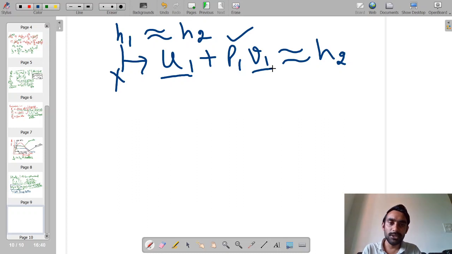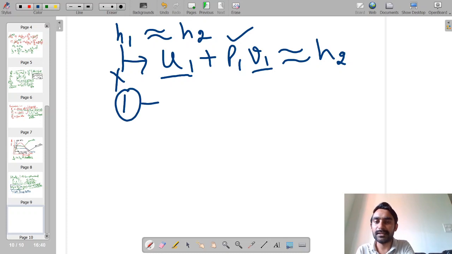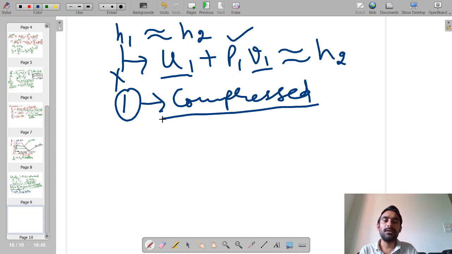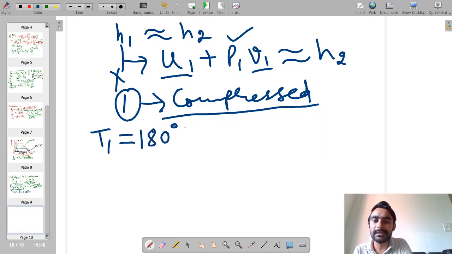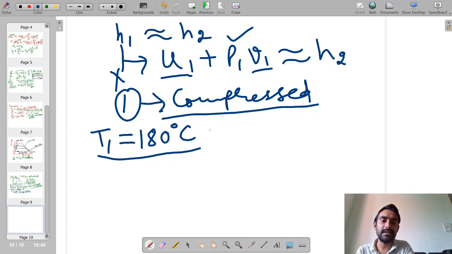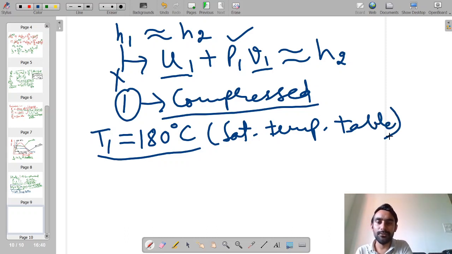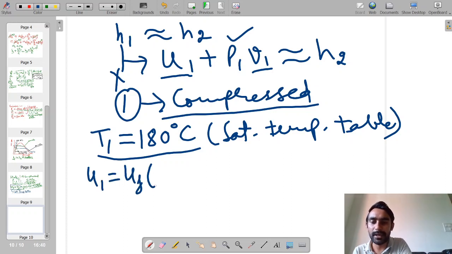Because point number 1 is a compressed state and the property table is not available, corresponding to the condition of 180 degrees Celsius, from the saturation temperature table we will find the values of VF and UF. So U1 is equal to UF at 180 degrees Celsius.